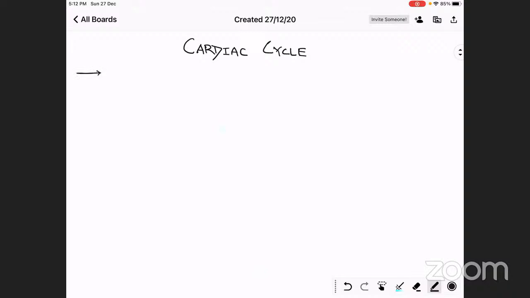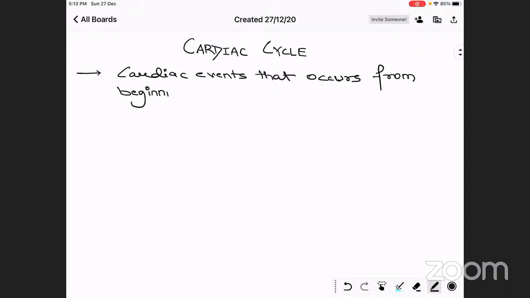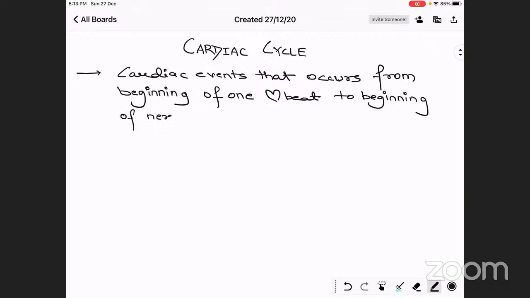We have to understand its definition, or be clear about the meaning of the cardiac cycle. Cardiac cycle denotes the cardiac events that occur from the beginning of one heartbeat to the beginning of the next heartbeat.